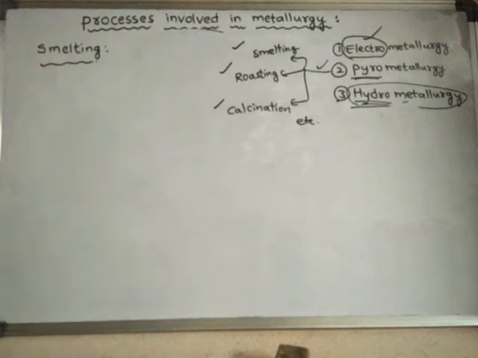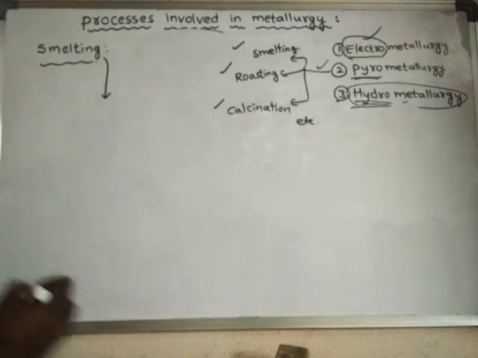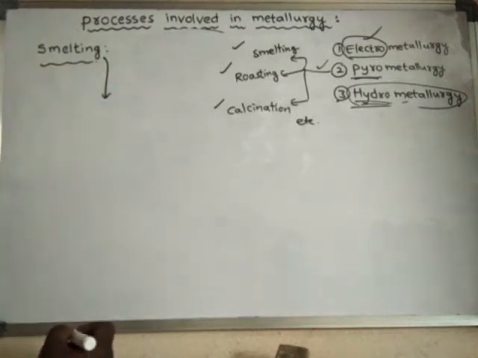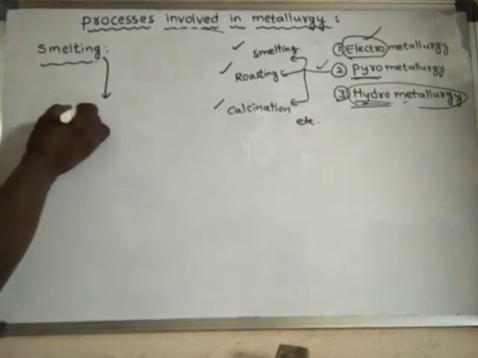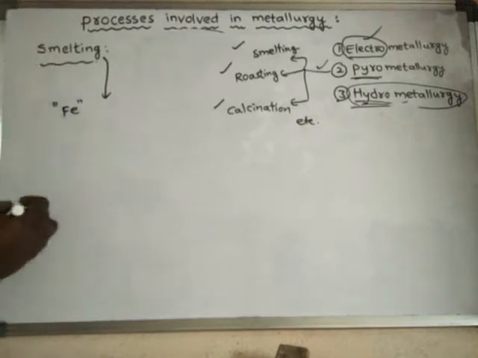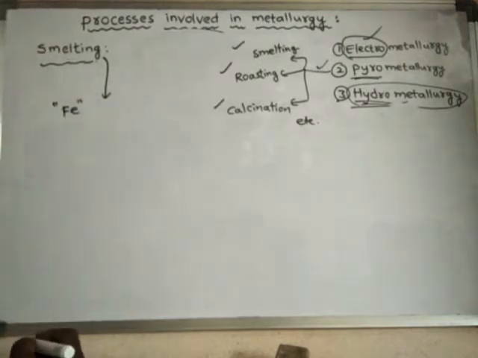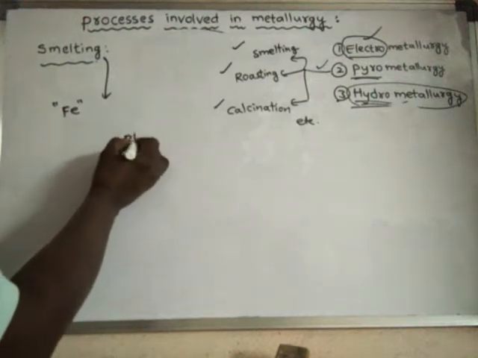First of all, we will learn about smelting. Generally, this process is used to extract iron metal from its ore. Mainly, it is used for the extraction of iron. This smelting process is done in a special type of furnace known as a blast furnace.